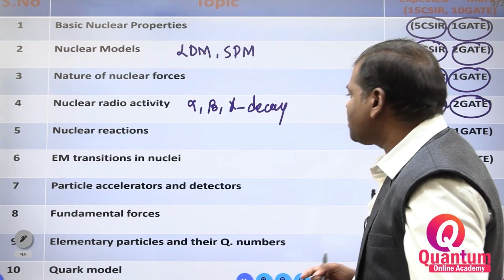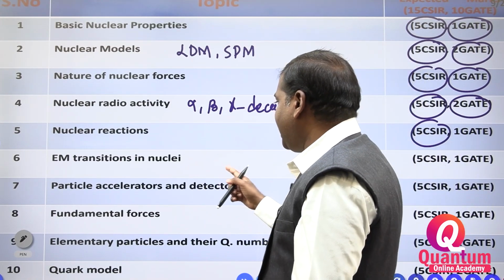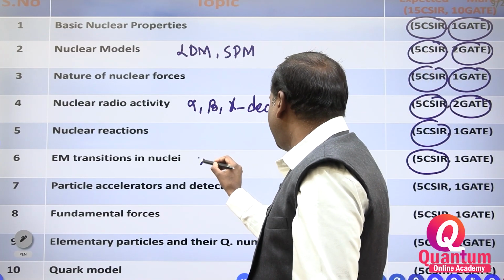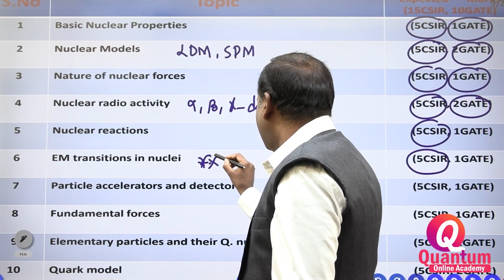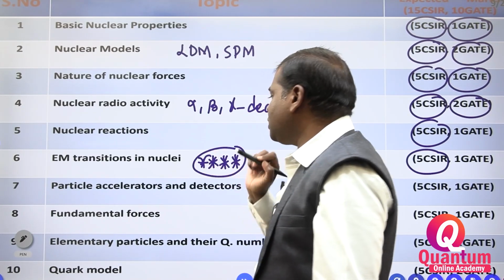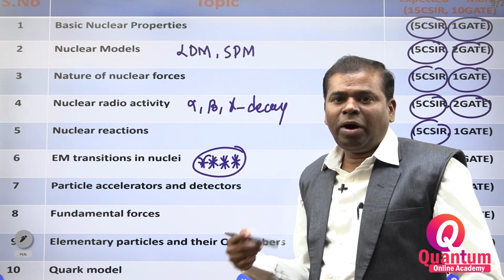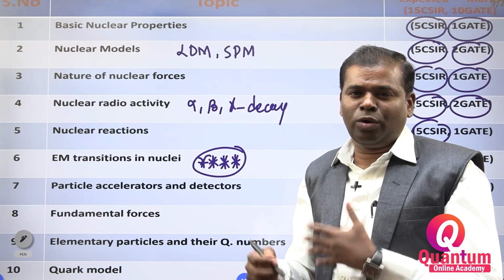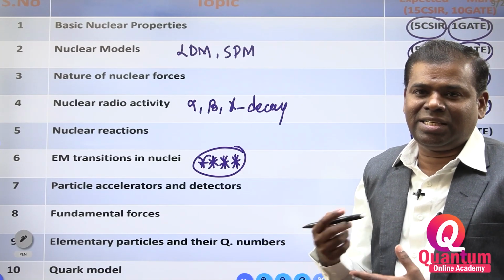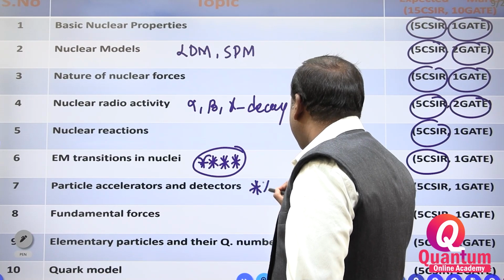Please remember. Now, electromagnetic transitions in nuclei, that is also one area, and this area is very important. Here Gamow-Teller transition and Fermi transition, those transitions we have to learn. Particle accelerators and detectors: particle accelerator, cyclotron, and detectors, GM counter, scintillation counter, proportional counter, those things we have to learn from here.